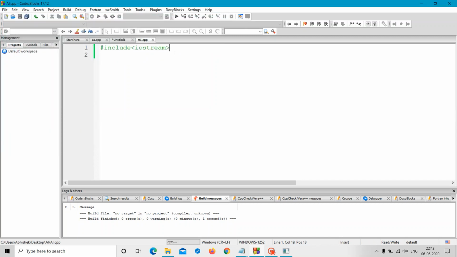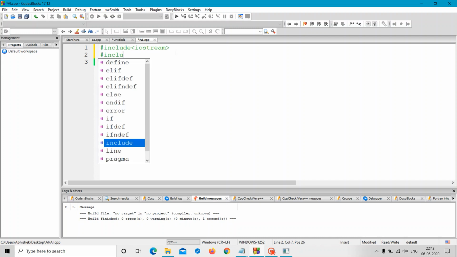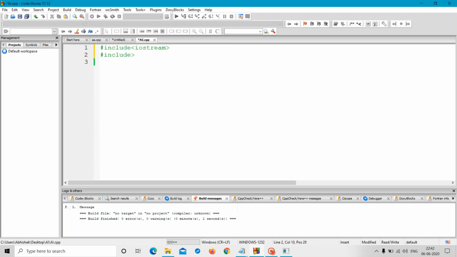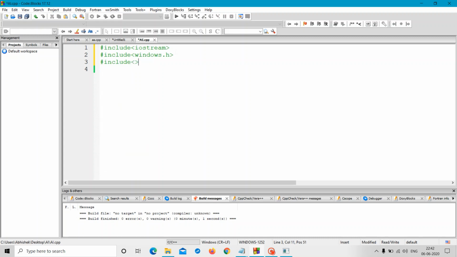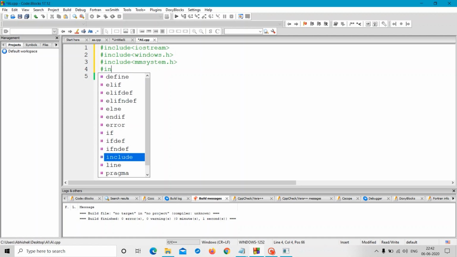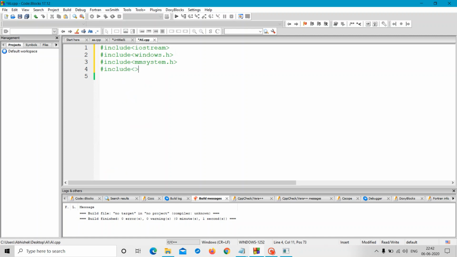Okay, so the first header file is included, then the second header file, #include windows.h, the third header file, #include stdlib.h, and the last header file, #include stdio.h.